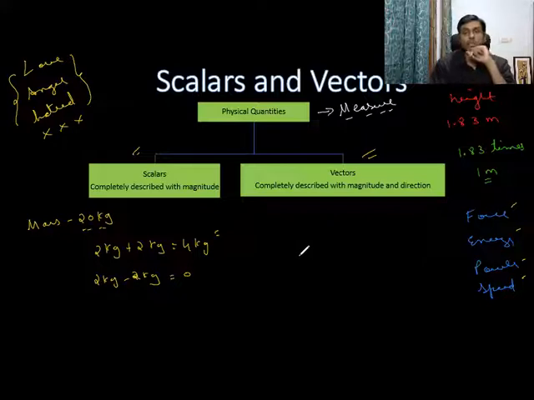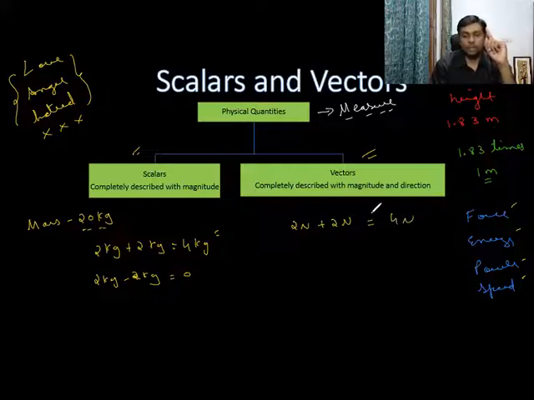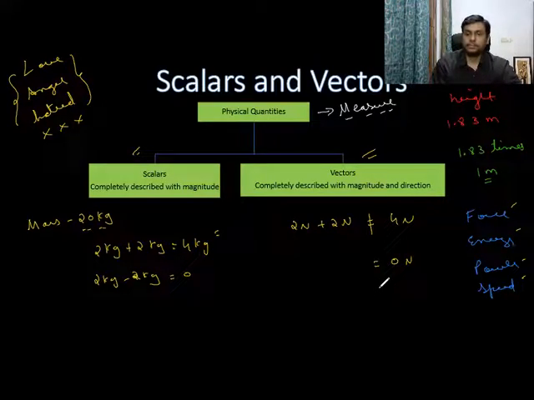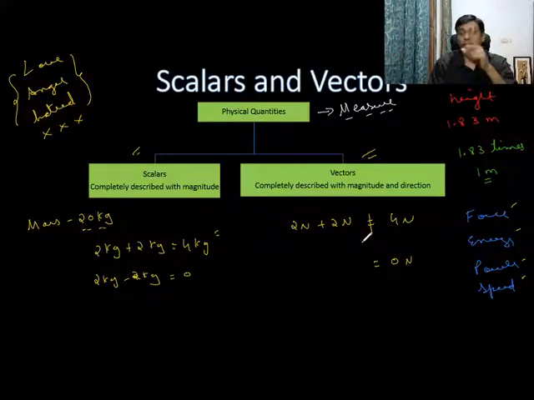In vectors, you can't do that. In vectors, 2 Newton plus 2 Newton need not be 4 Newton. Not necessary. Sometimes it is 4 Newton. Sometimes it can be 0 Newton or some other number. So it's not always that 2 Newton plus 2 Newton is 4 Newton. It can be, but it need not be. We will see that in this chapter. We will see when it is 4 Newton, when it is not 4 Newton, and so on.